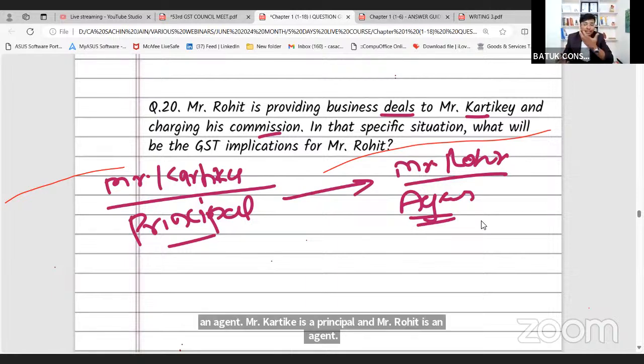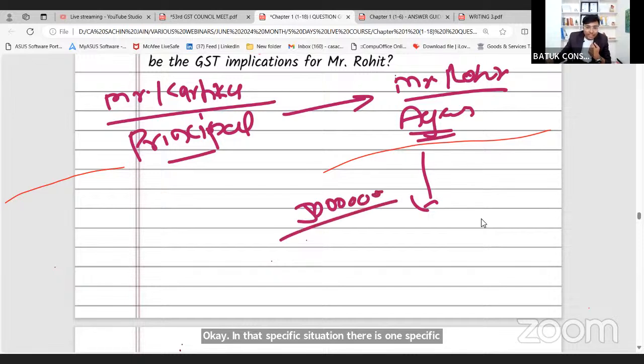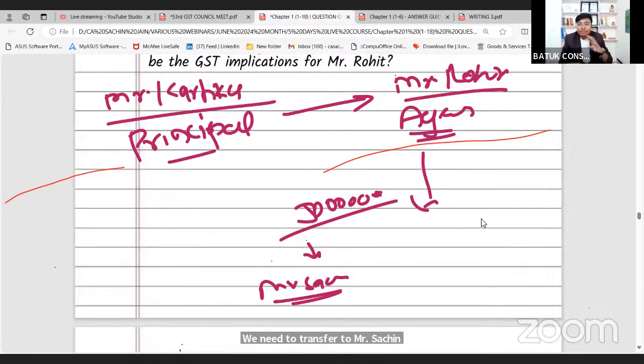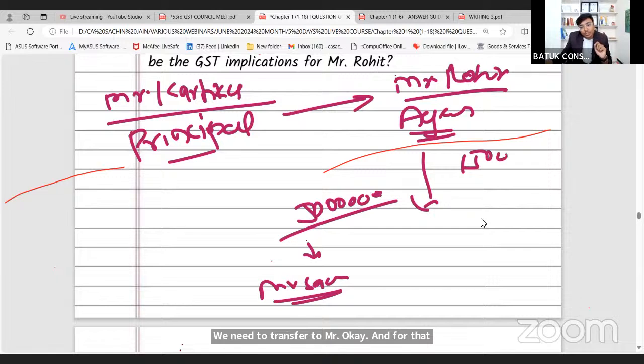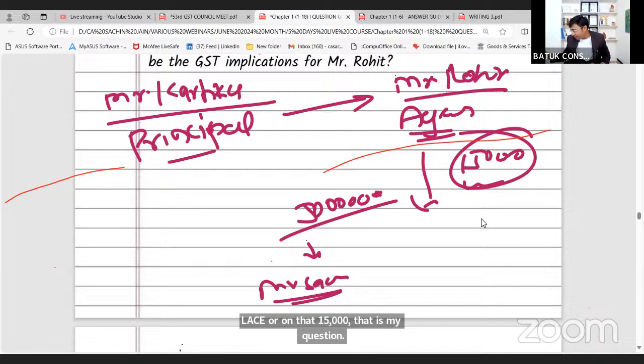In that specific situation, there is one specific transaction. Suppose Rohit says, sir, Karthike, sir, we need to transfer 5 lakh rupees of goods to Mr. Sachin. In that case, Mr. Rohit is not handling any stock on behalf of Mr. Karthike. Rohit is just going to get the deals. For that transaction, Mr. Rohit will get 15,000 rupees commission. Whether GST will be applicable on that 5 lakh rupees or on that 15,000 rupees, that is my question. It is a very nice question, just provide me the answer.